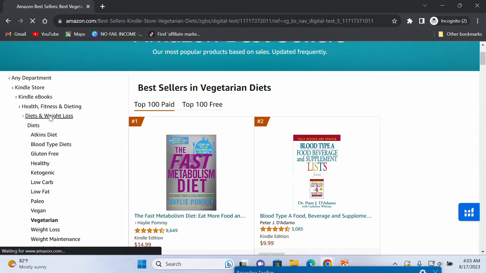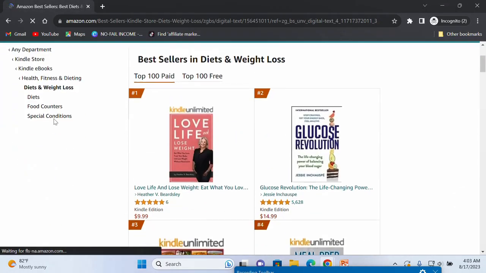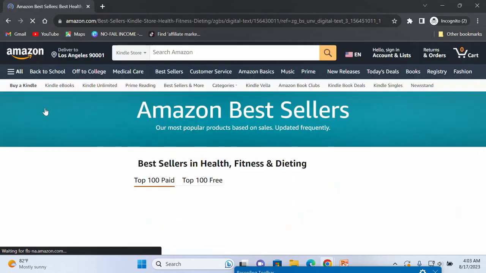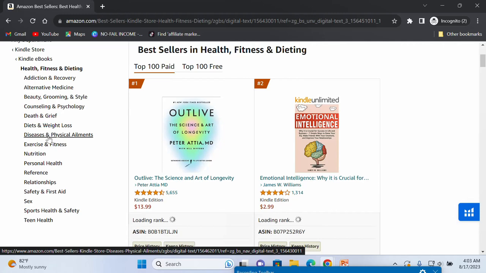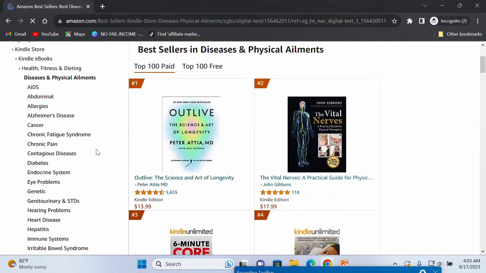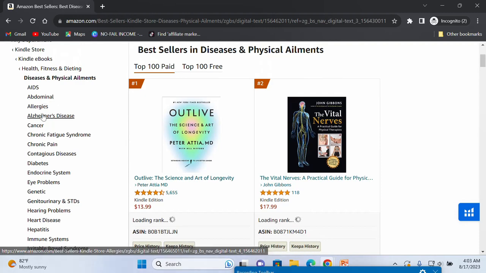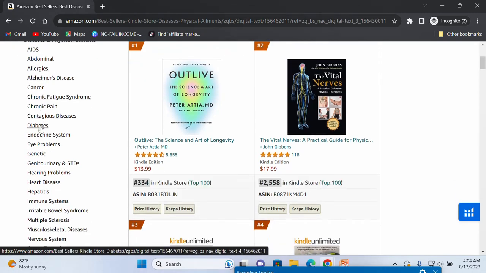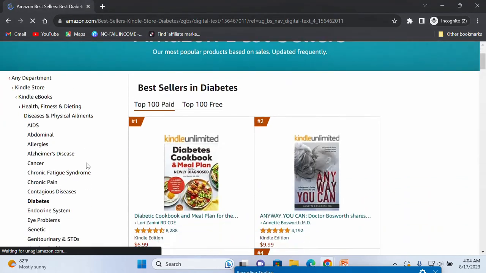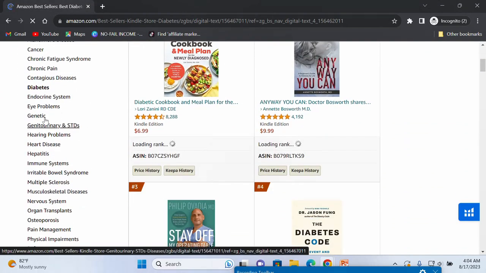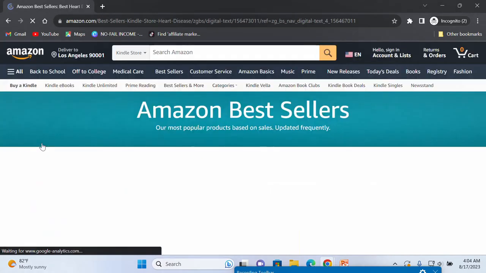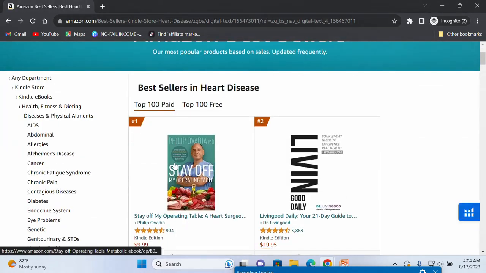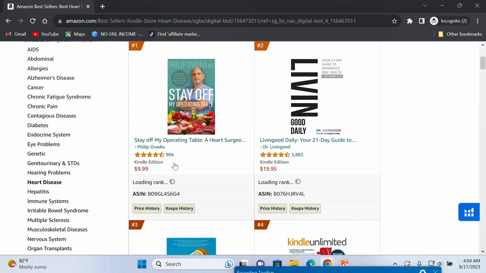Let me just leave this diet and weight loss and go back to health, fitness, and dieting. Let me check disease and physical ailments. From here, let me check diabetes. I'm already on diabetes and there is no sub niche under diabetes. 23,000. Okay, let me check for heart disease.